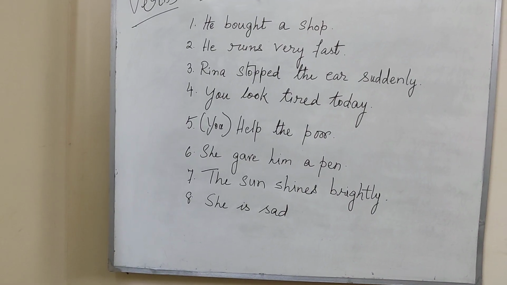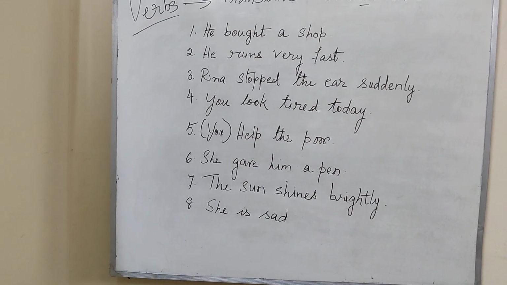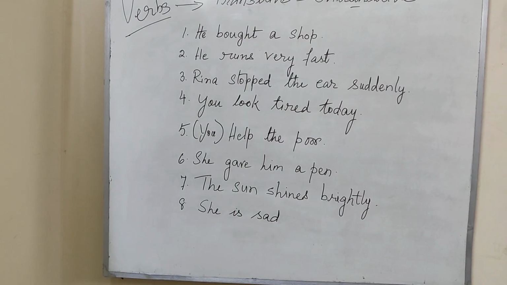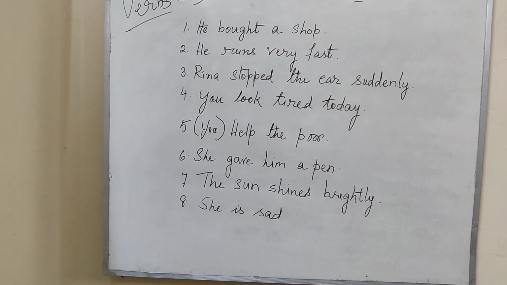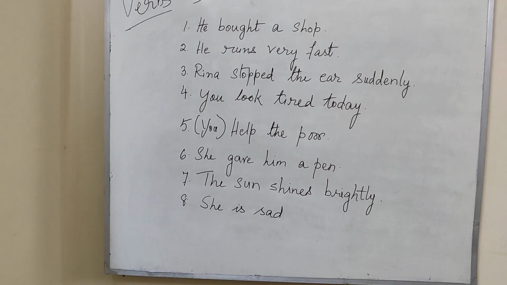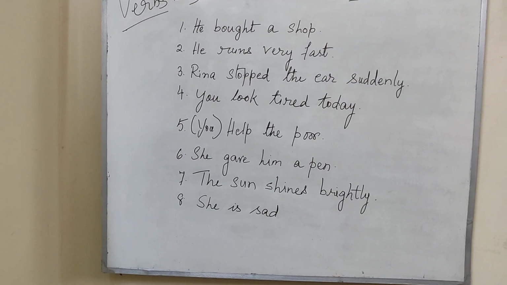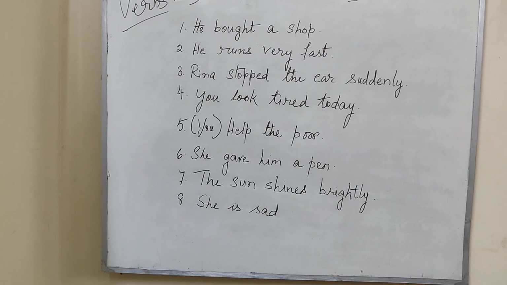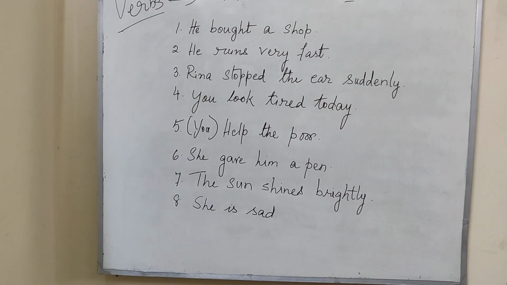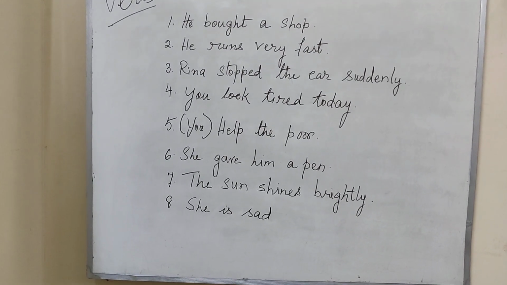and this is why this is transitive. She gave him a pen. She is the subject. Gave him a pen. Now, there are two objects. She gave him something. She gave him a pen. So, pen is something and she gave whom? Him. So, there are two objects, but I have not yet taught you the direct and the indirect object. This is why we'll just consider this as transitive. Okay? Next day I'll continue with the direct and indirect object.